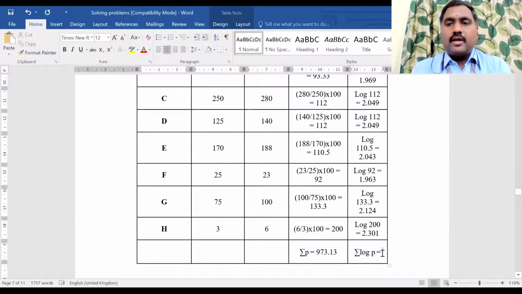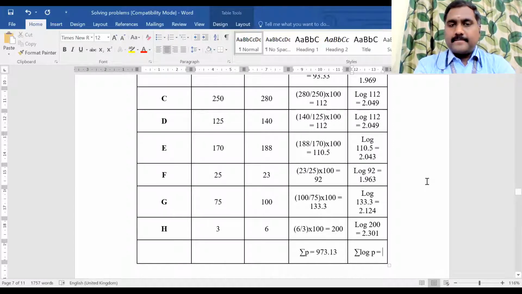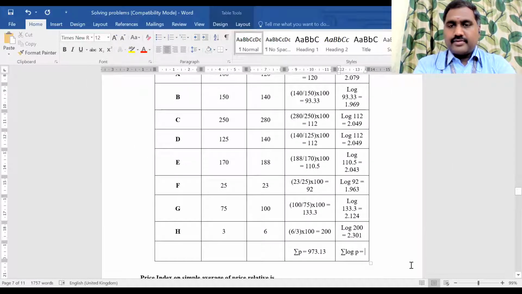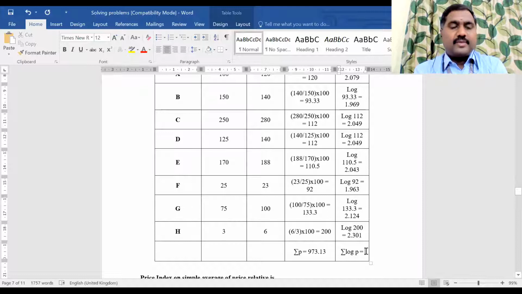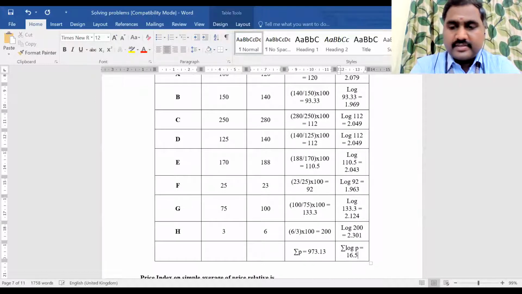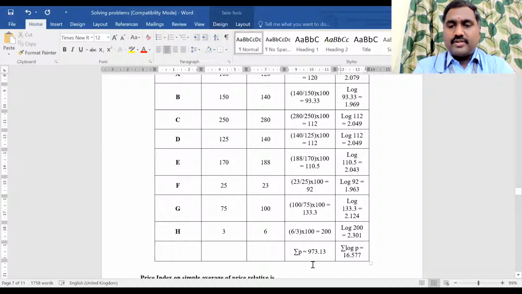Add all the log P values. 2.301 plus 2.124 plus 1.963 plus 2.043 plus 2.049 plus 2.049 plus 1.969 and 2.079. What is the summation log P value you are getting? 16.57. Okay, good.